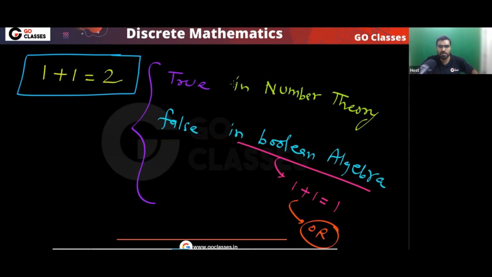So now tell me, are you sure there is no ambiguity here? Now again, I am asking a question. Are you sure there is no ambiguity here? What do you think? Is there any ambiguity or not? The same statement is true in number theory. The same statement is false in Boolean algebra. Now you are thinking there is ambiguity. Okay, no problem. Now let me make it more clear.